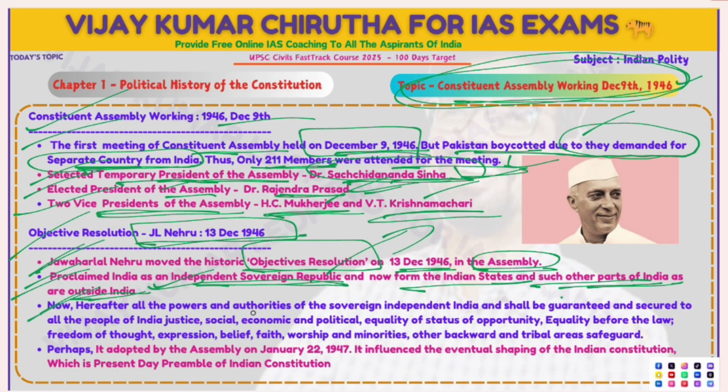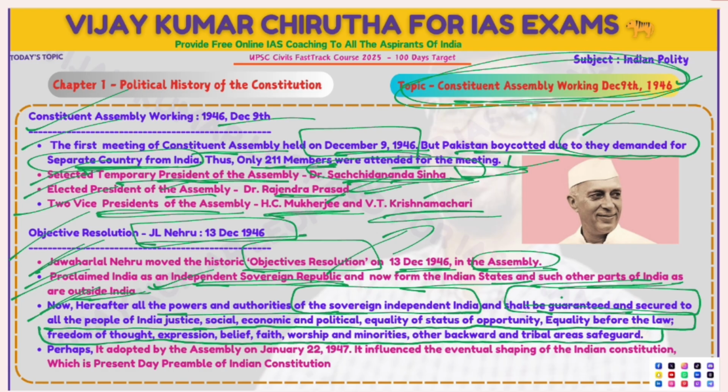Hereafter, all the powers and authority of sovereign independent India shall be guaranteed and secured to all the people of India: social, economic and political justice; equality of status and of opportunity; equality before law; freedom of thought, expression, belief, faith and worship; and safeguards for minorities and backward and tribal areas.